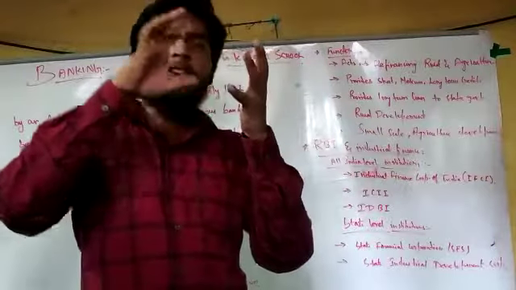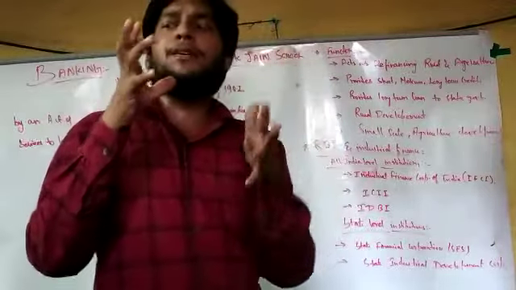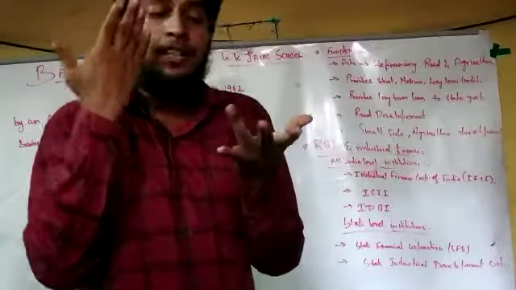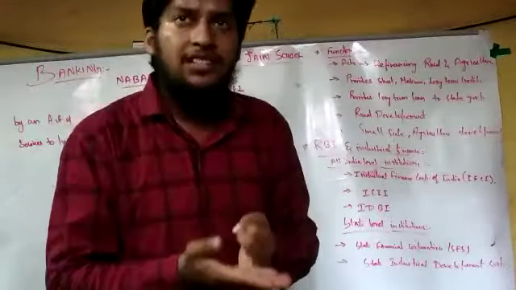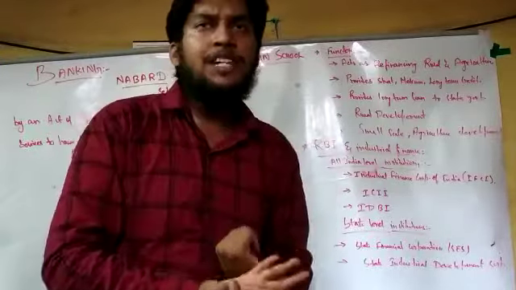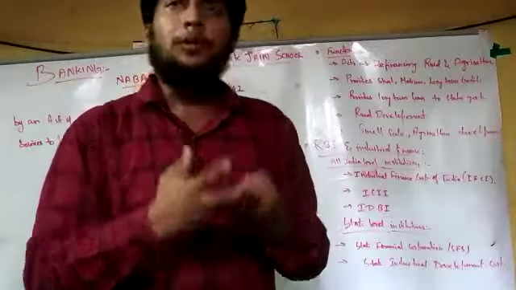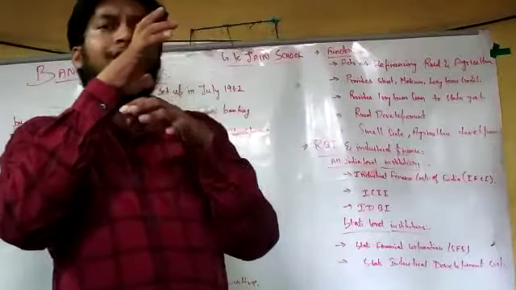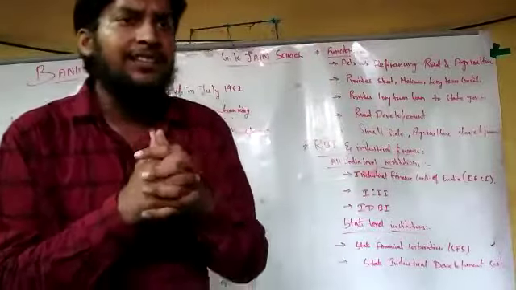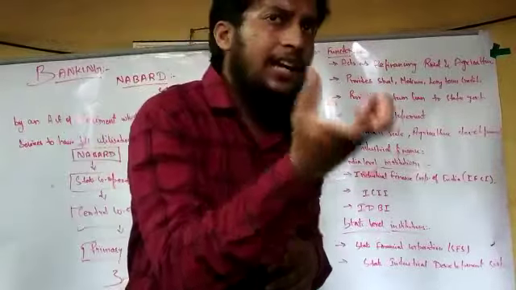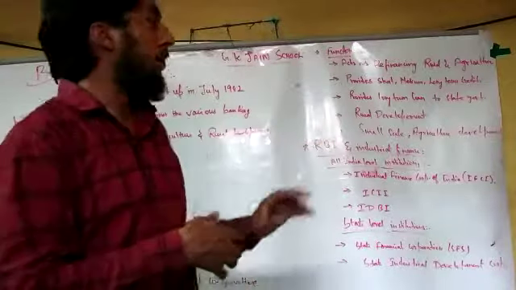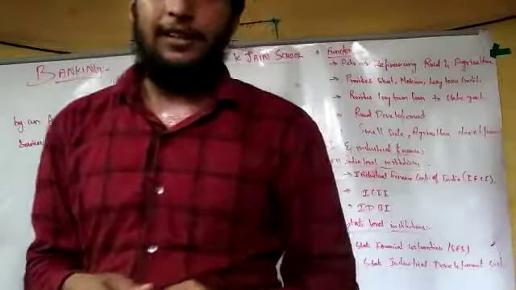For the purpose of getting the extra benefits from these various sources, and creating a separate environment for these small kinds of things, NABARD was created. Okay.